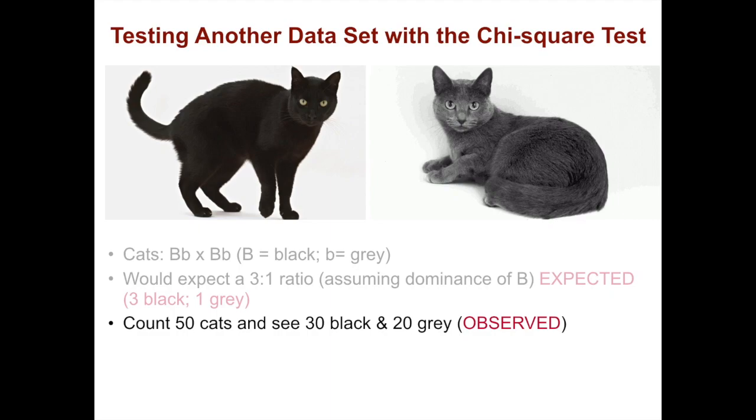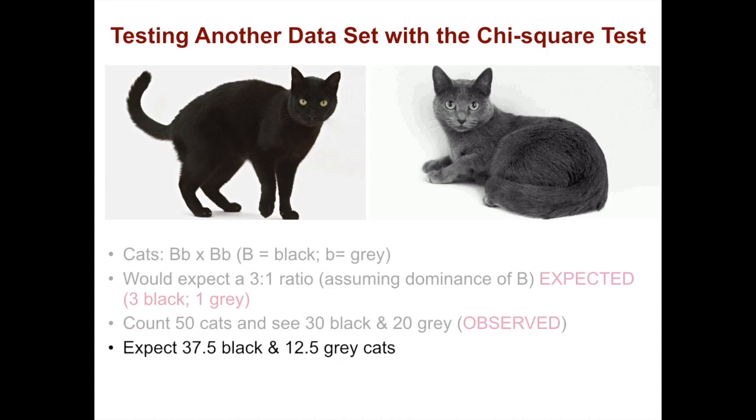So we did the experiment, we counted 50 cats, and what we saw was 30 black and 20 gray cats as a result of this cross. We would expect approximately 37 black cats and 12.5 gray cats. So there's a variance here. Is this difference statistically significant?